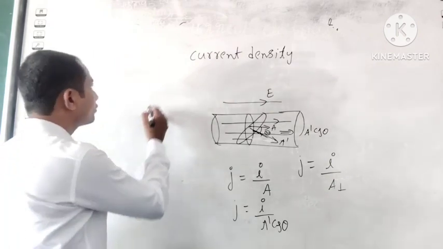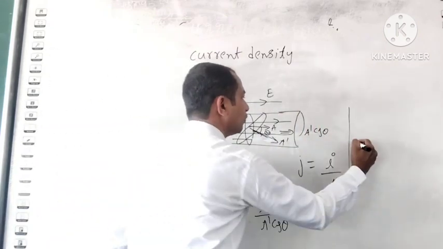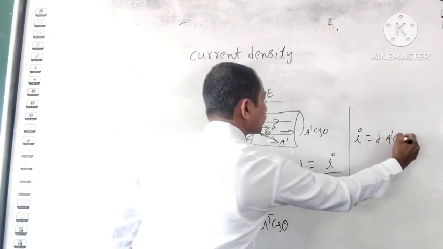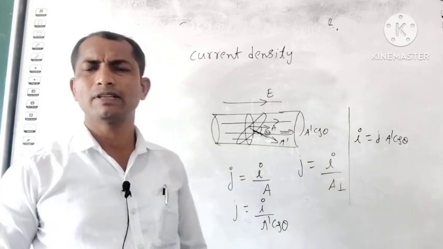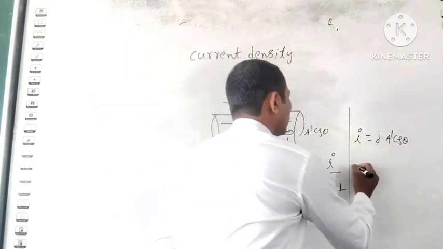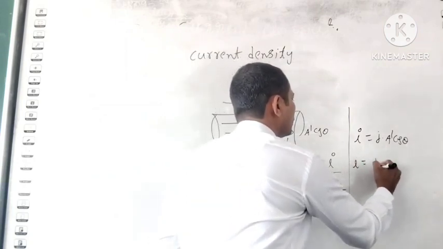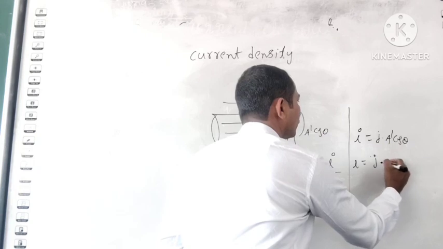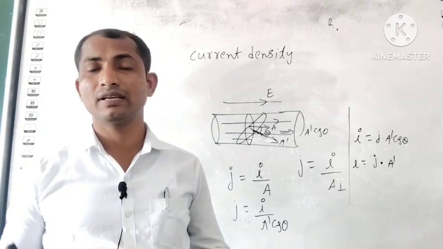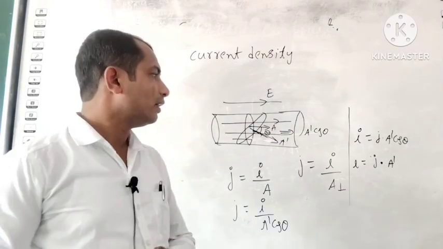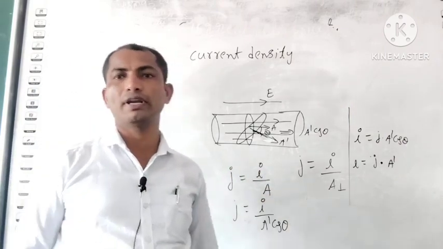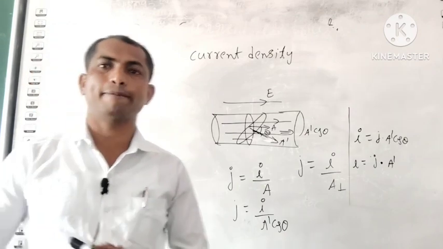So from this I can write I is equal to J multiplied by A dash cos theta. A dash cos theta, right? Cos theta is there, which means we can write the dot product. Therefore, I is equal to J dot A bar. This is the current density. And the unit you can write, that is J is equal to I by A, so this is ampere per meter square. This is about the current density.